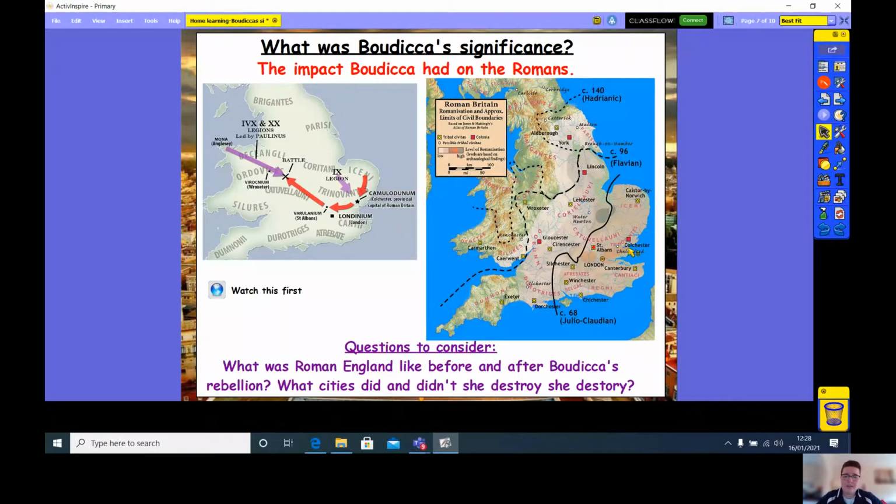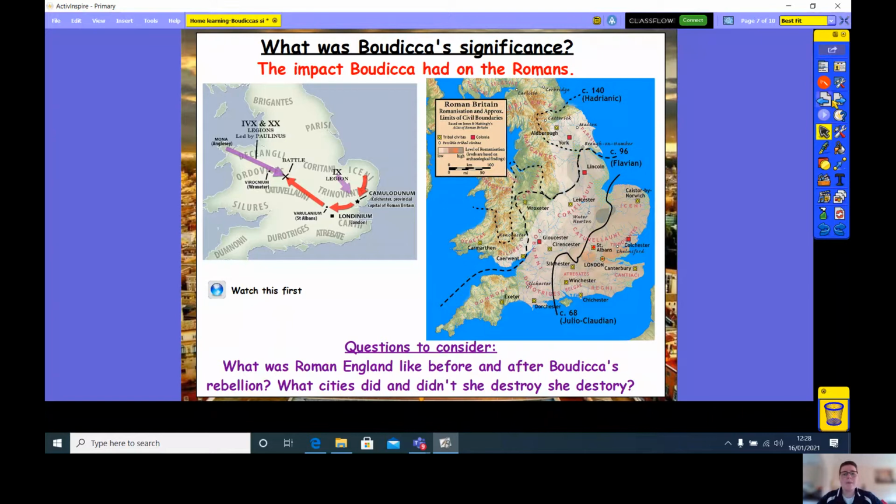If we look at Colchester, we can see that it was a Roman city. If we look at St. Albans, we can see it was a Roman city. If we look at London, we can see it was a Roman city. So she only destroyed Roman cities. She would have destroyed millions and millions of worth of different buildings, and so the Romans would have lost a lot and they would have felt quite defeated.